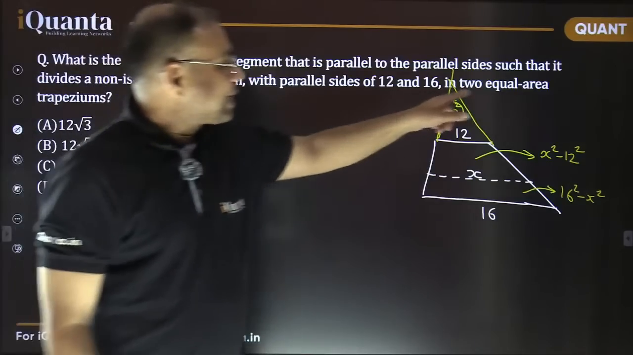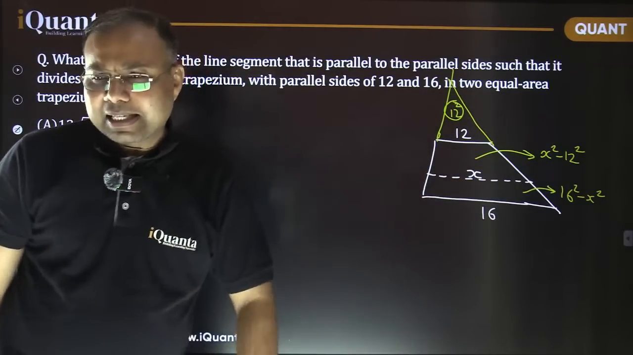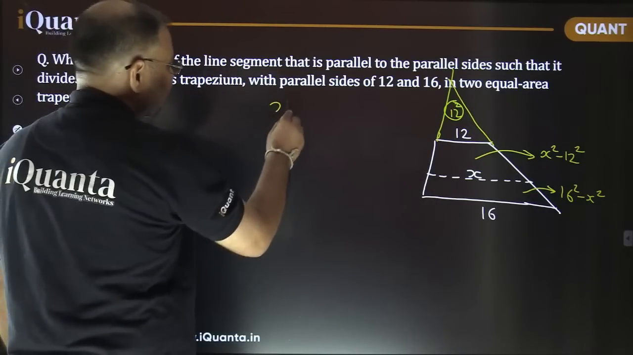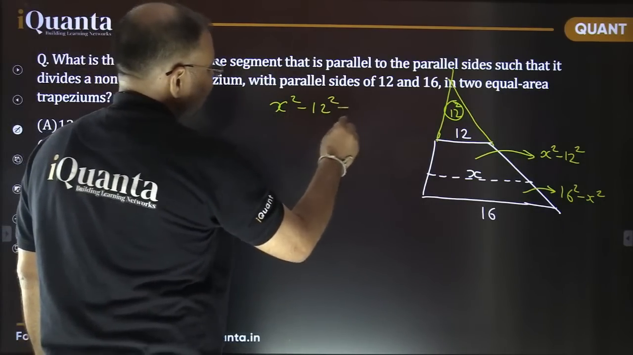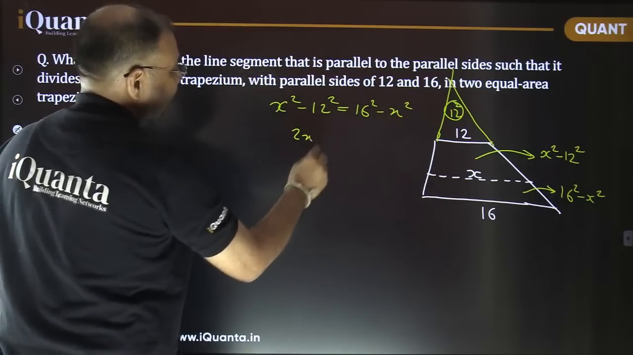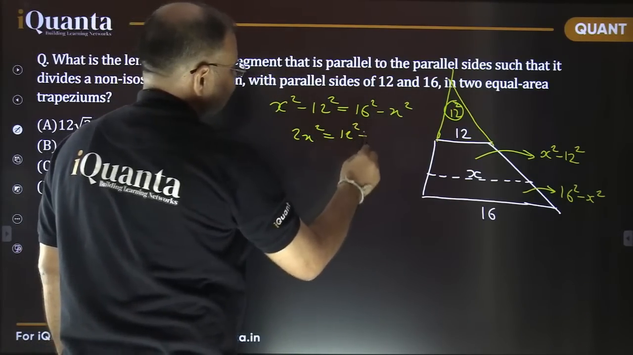So we want the areas to be equal. Can you figure out the value of x? We just need to equate them, right? That means x square minus 12 square should be equal to 16 square minus x square. That means 2x square equals 12 square plus 16 square.